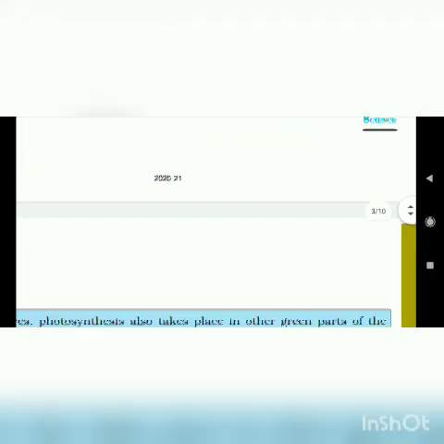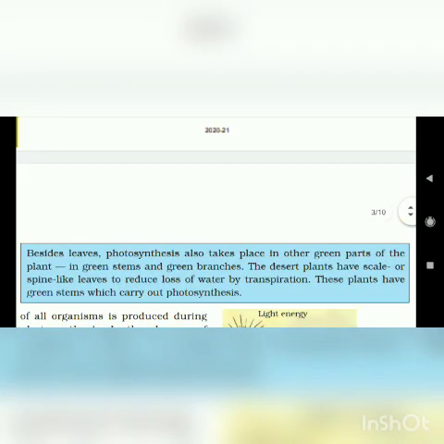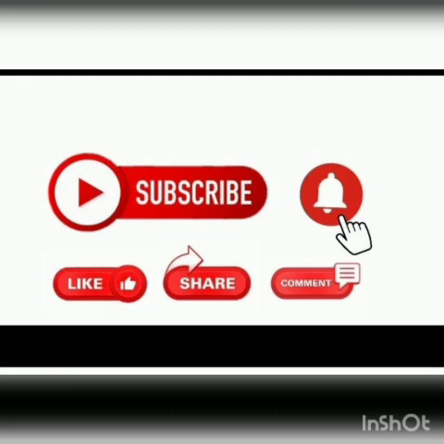This is the main, important point: the sun is the ultimate source of energy for all organisms. The sun also gives vitamin D, and it is the main source for all living organisms. Food is a source of energy, but the sun is also a source of energy. We also have a blue box here, so let's check it out. Then we have a diagram with light energy, which we will start in our next part.